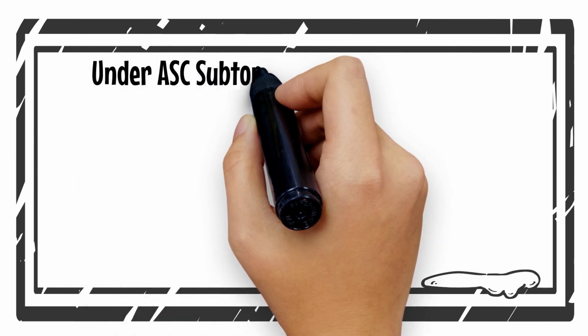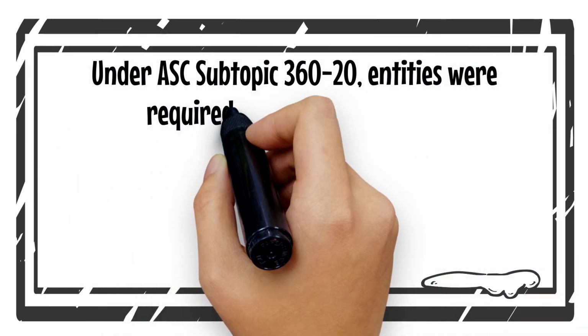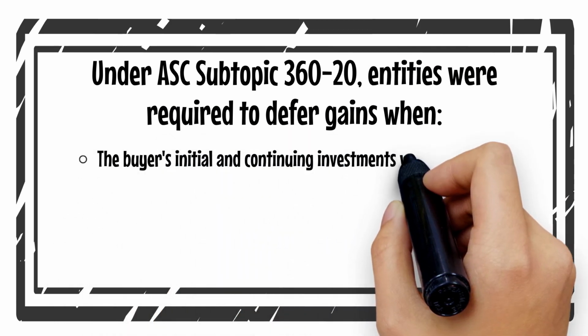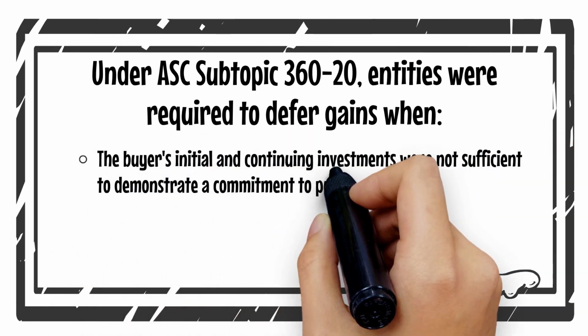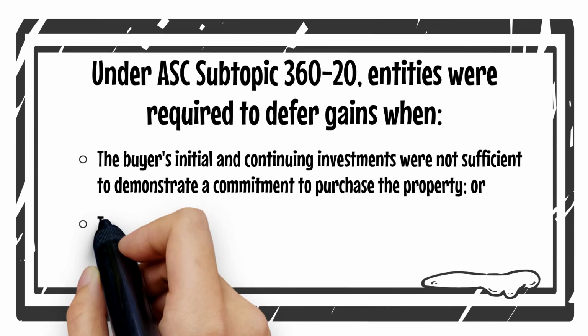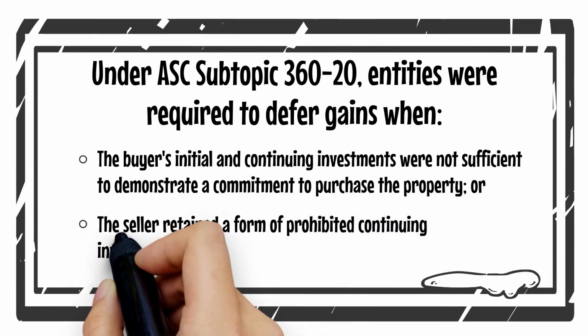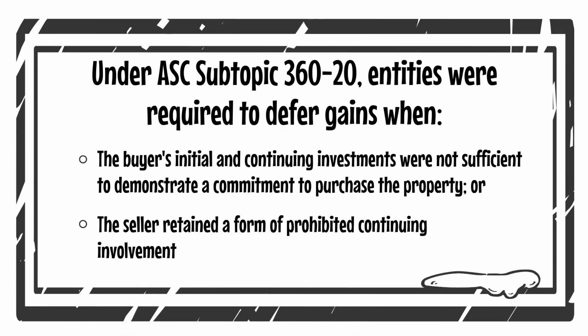Under the previous guidance contained within ASC subtopic 360-20 related to sales of real estate, entities were required to defer gains when certain indicators were present. Even if these two indicators were not present, this guidance generally required partial gain recognition because any non-controlling interest retained by the seller would be measured on a carryover basis. ASU 2017-5 eliminates subtopic 360-20.